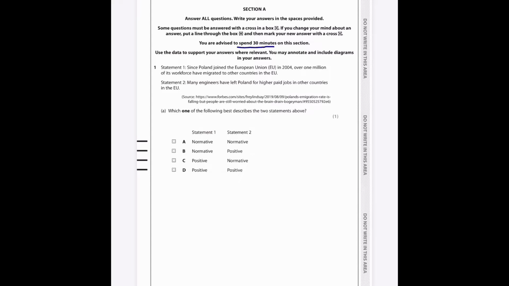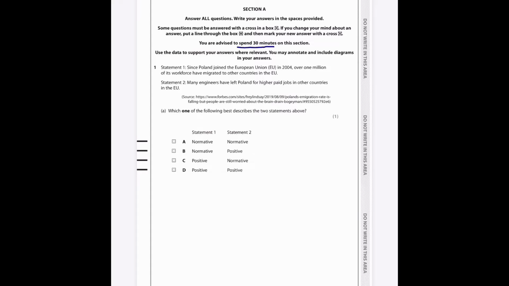Normative statements are statements which are judgments or value judgments. They're like, I believe this, or this should happen. Usually you can find out because they're expressing someone's opinion rather than being something which can be proven to be right or wrong. Positive statements are the opposite. They could be proven right or wrong.